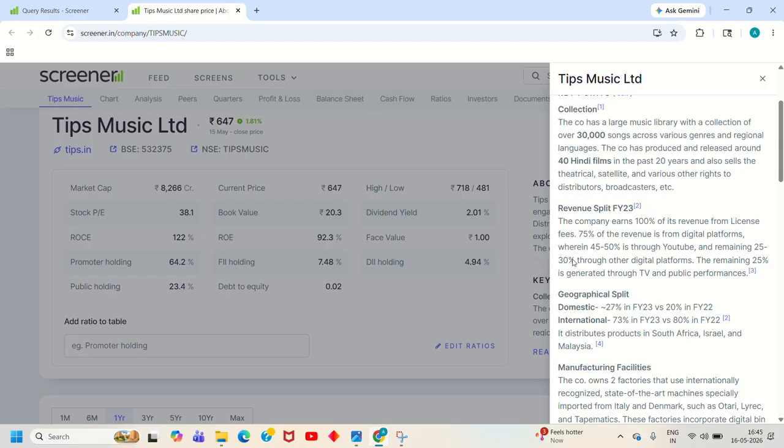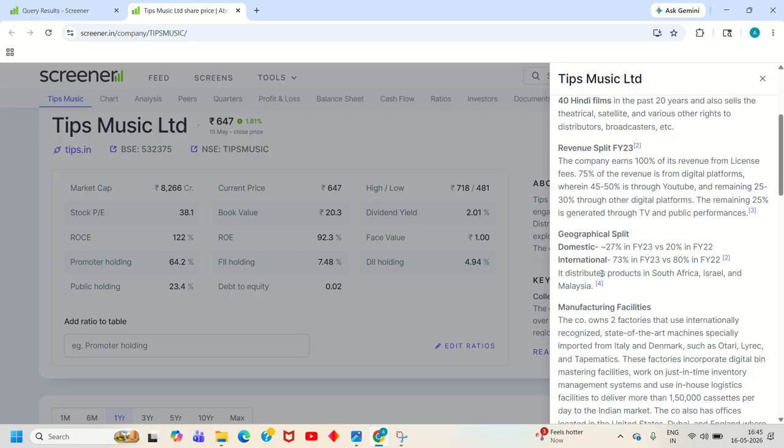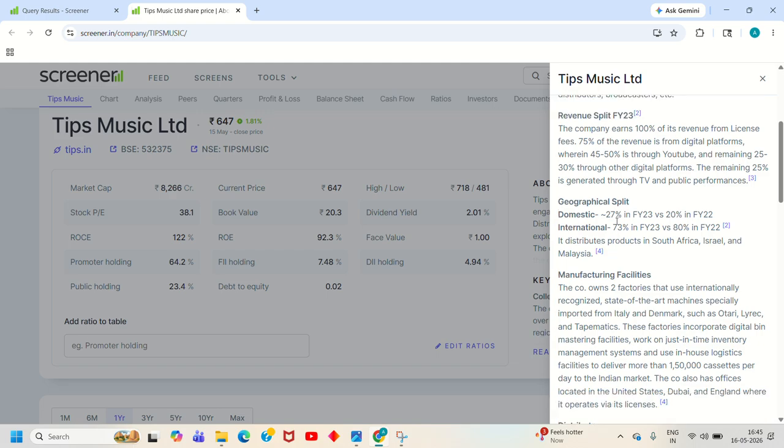Now this is the revenue split. The company earns 100% of revenue from license fees and 75% of revenue from digital platforms, where 45 to 50 is from YouTube and 25 to 30 is from other digital platforms. The geographical split is also mentioned. Domestic it has 27% as of financial year 23 and international it has 73%.